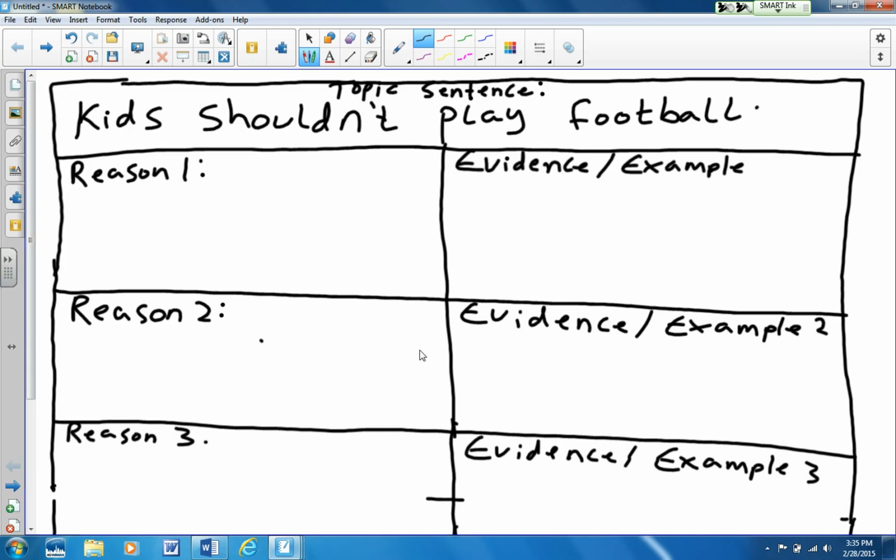Okay, so the next thing I need to do is come up with a reason why kids shouldn't play football. And as I'm coming up with this reason, this is something that I'm thinking of. It doesn't come from the article, it comes from me. But as I'm coming up with this reason, I need to be able to prove it using something from the article. So I'm kind of keeping that in mind as I'm thinking. And the first reason I came up with is it can cause lifelong injuries. So I'm going to write that in my reason 1.